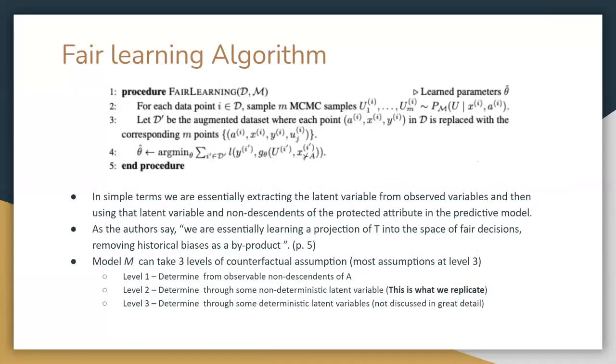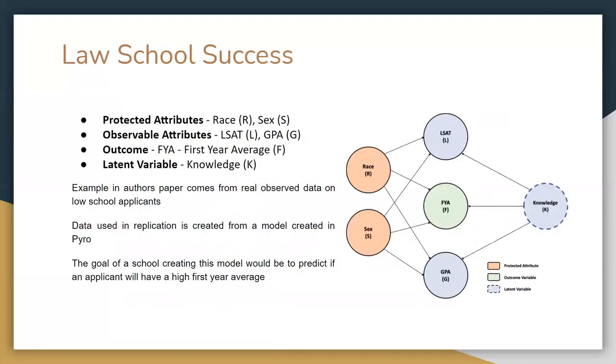The following is another example of this in practice. Thank you, Mingfei. We have considered the example of law school success to implement the algorithms discussed in the paper. In this example, the law school wants candidates with good knowledge to succeed in the law program. However, knowledge is an unobservable variable. The challenge was to make sure the admissions process was fair to underprivileged groups.